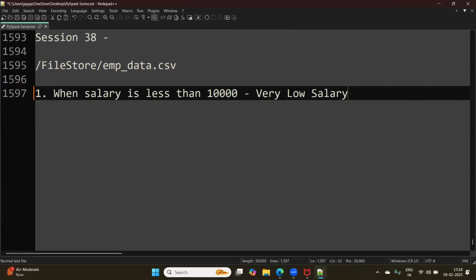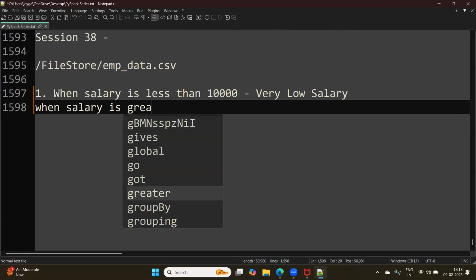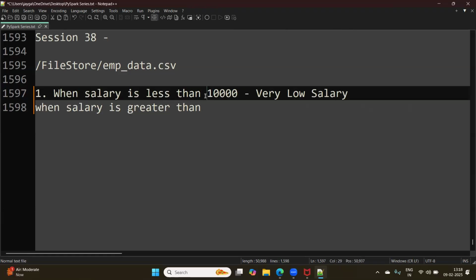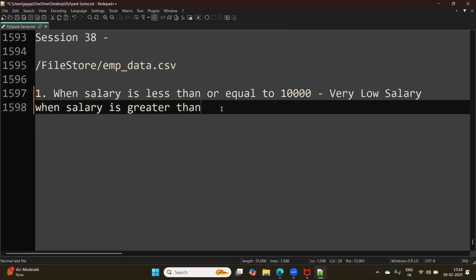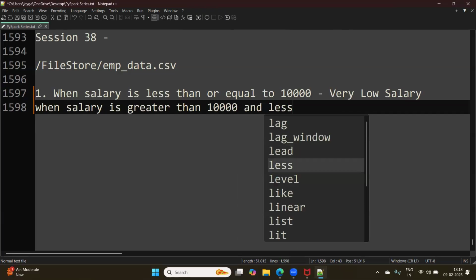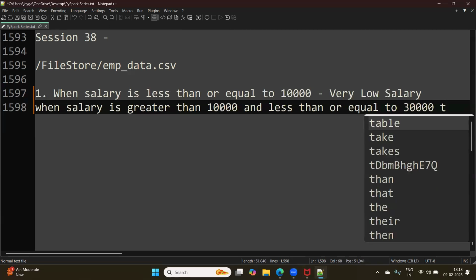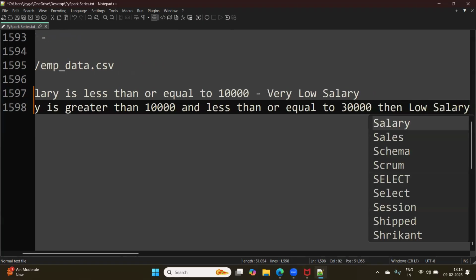When salary is greater than 10,000 and less than or equal to 30,000, then low salary.